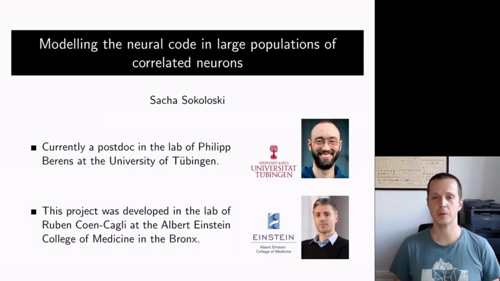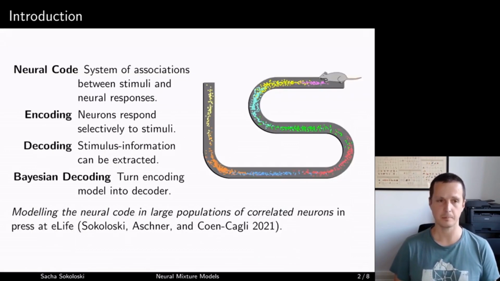Hello, my name is Sasha Sokolowski, and in this video I'll be talking about my work on modeling the neural code in large populations of correlated neurons. I am currently a postdoc in the lab of Philip Behrens at the University of Tübingen, and this project was developed in the lab of Ruben Cohen-Cagli at the Albert Einstein College of Medicine.